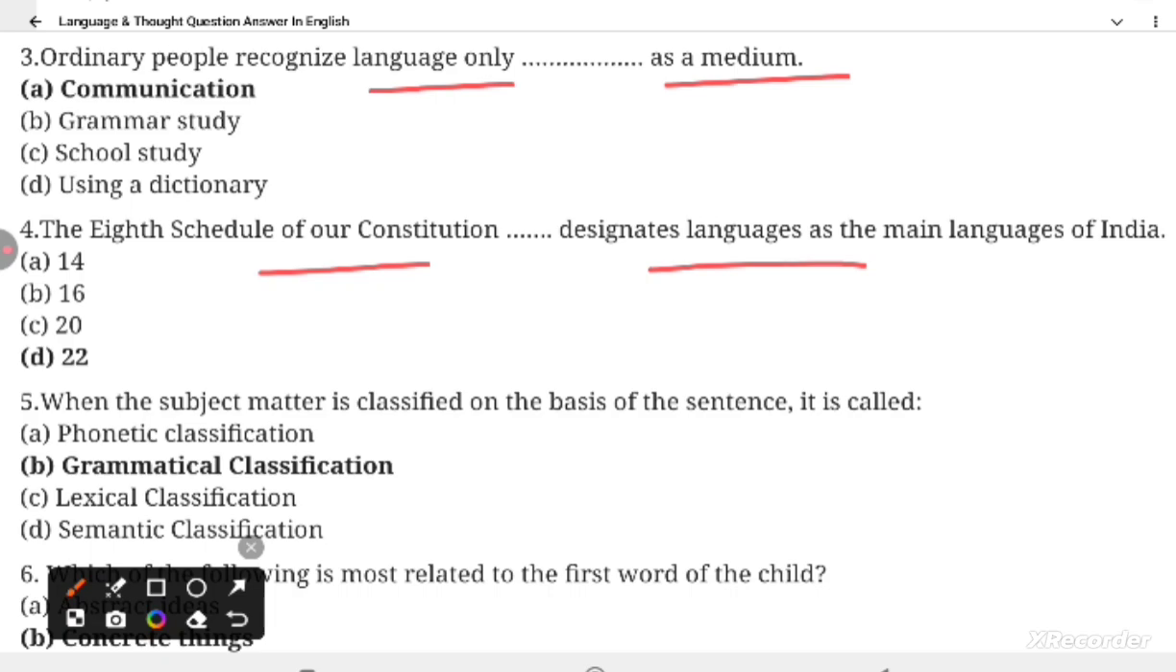Question 5. When the subject matter is classified on the basis of the sentence, it is called phonetic classification, grammatical classification, lexical classification, semantic classification. And the correct option is grammatical classification. When the subject matter is classified on the basis of sentence, it is called grammatical classification.